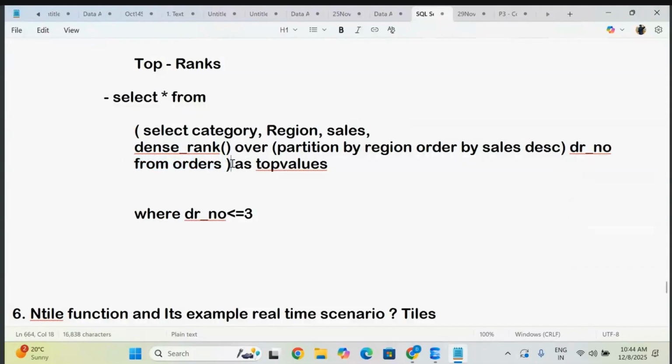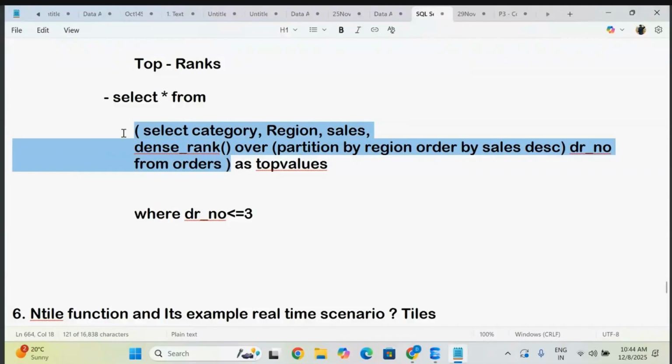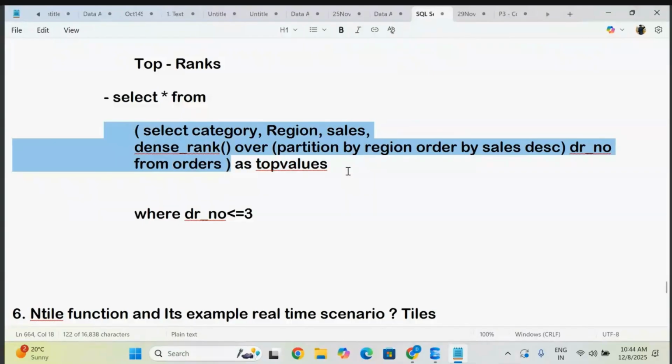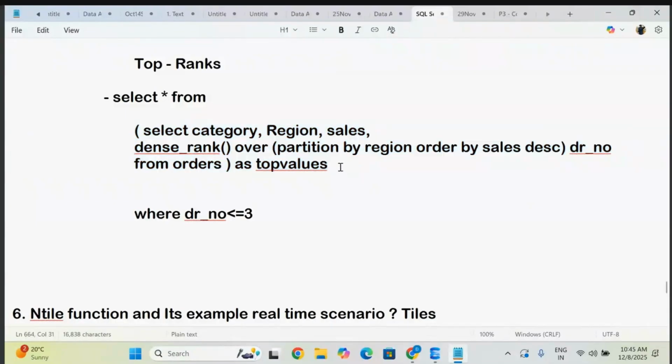So now I want to get the top values or bottom values. In such cases, what I do is convert this rank function into a temporary table. So this is your temporary table. I'm giving an alias name, which means this entire thing becomes a subquery, and on top of it we are going to write the correlated query. This is how you write correlated queries.